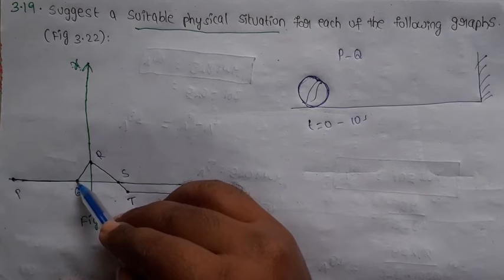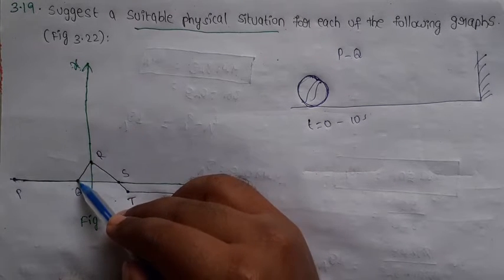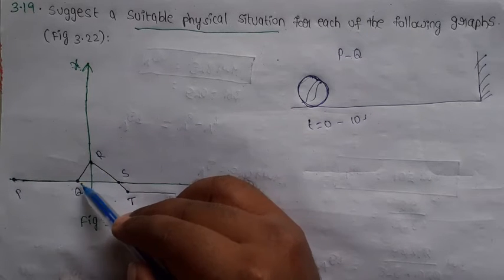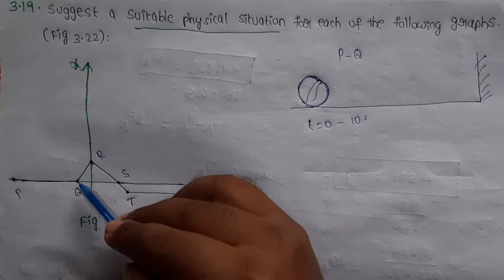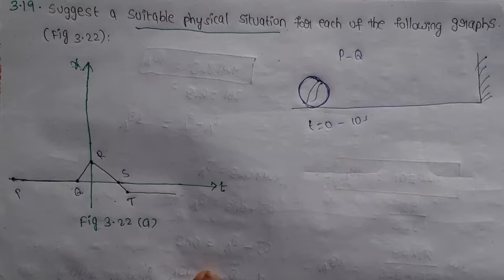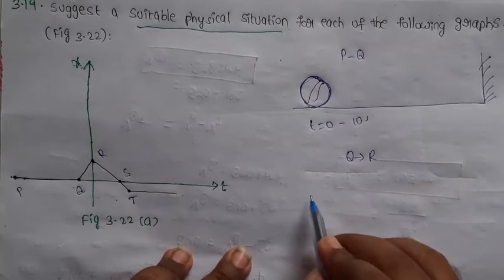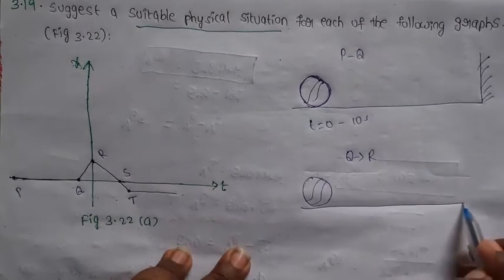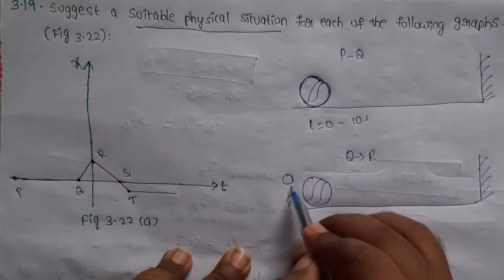Next Q to R. So from the graph what we understand is, Q to R, time increases and the position of the particle also increases, meaning the position of the particle changes. So Q to R, one person is hitting this football towards the wall.